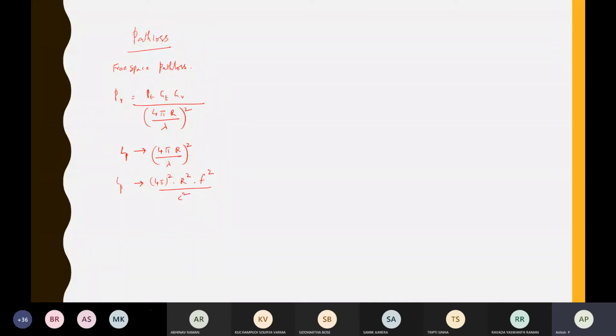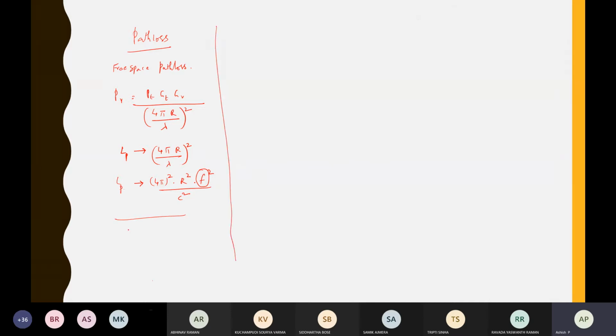So basically we can tell that if you are operating at higher frequencies, then the wave will undergo more attenuation because the path loss depends on the square of the frequency. So if you go for a higher frequency, you can expect more path loss. To overcome that path loss, you have to radiate more power at the transmitter. One more thing we can understand is that this is only for the free space path loss, but generally similar equations are there.